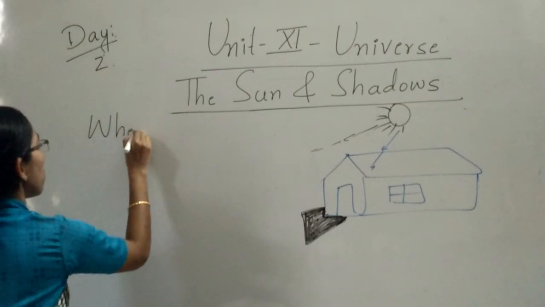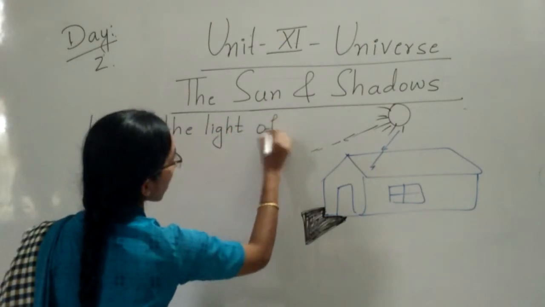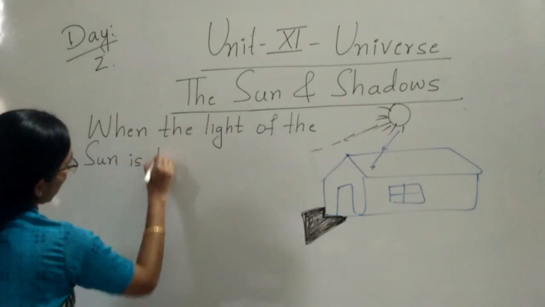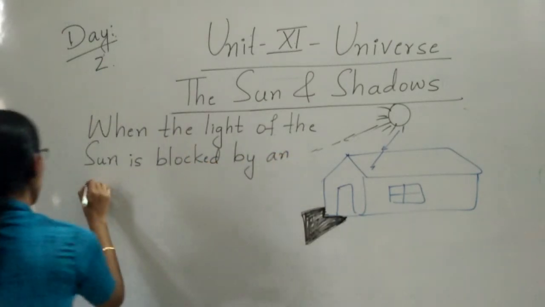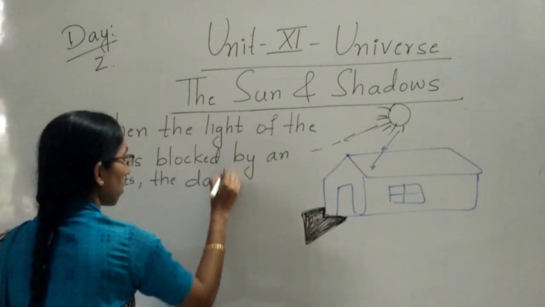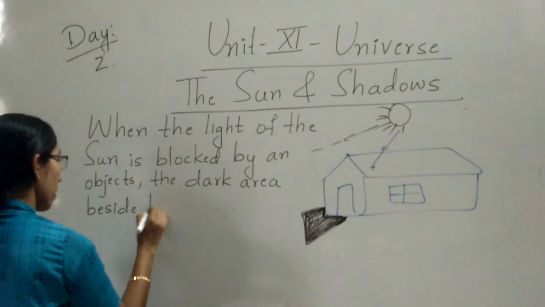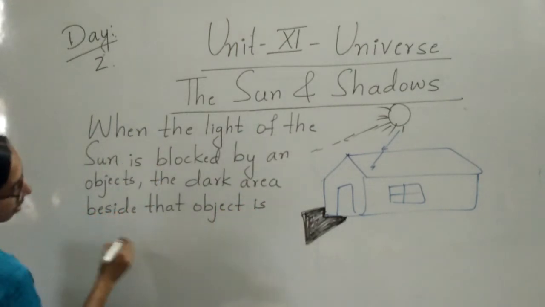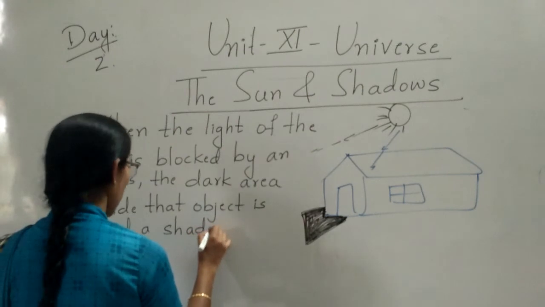When the light of the sun is blocked by an object, the dark area beside that object is called a shadow.